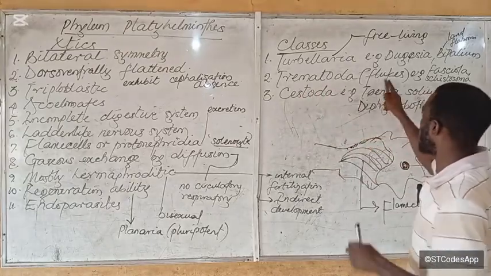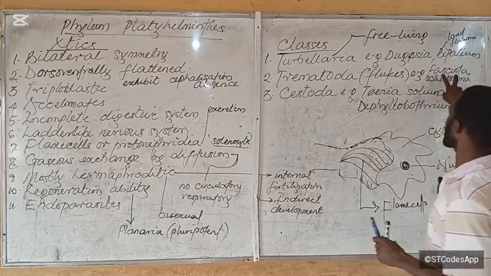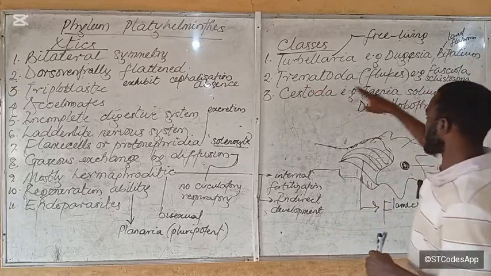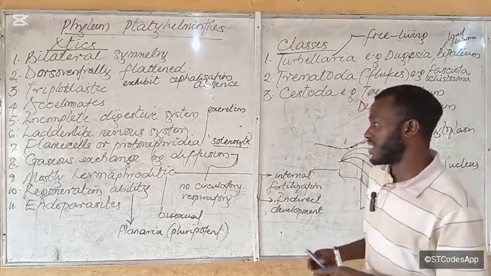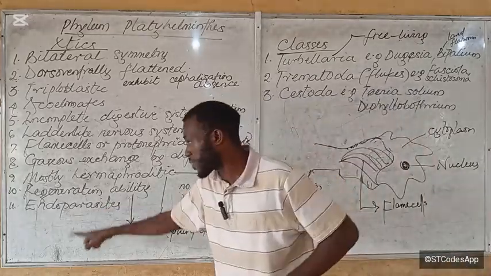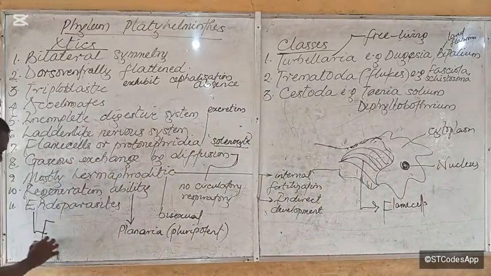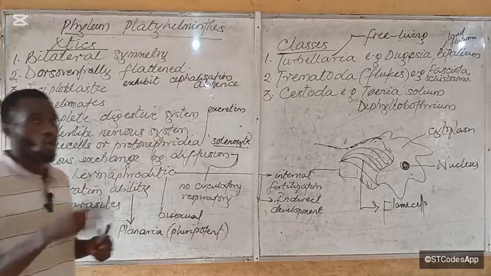The trematodes are called the flukes. So we have the liver fluke, the fasciola hepatica. We also have schistosoma. The fasciola and schistosoma are endoparasites, and they have two hosts.